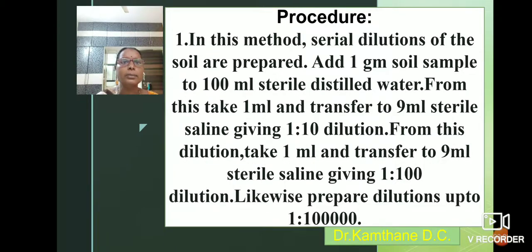Procedure: in this method serial dilutions of the soil sample are prepared. We see how to prepare the dilutions of the soil. For this, add 1 gram soil sample to 100 ml sterile distilled water. From this, transfer 1 ml to 9 ml sterile saline in a test tube, and this gives 1:10 dilution. From this, again transfer 1 ml to 9 ml sterile saline, giving 1:100 dilution. Likewise, prepare dilutions up to 1:1 lakh.